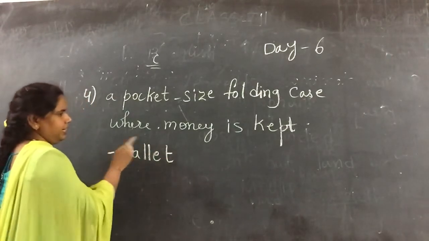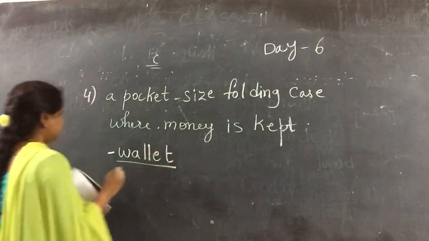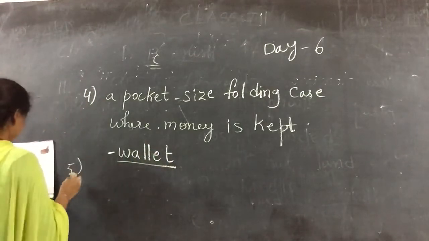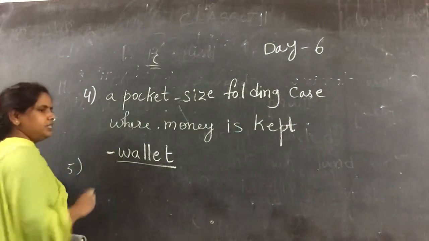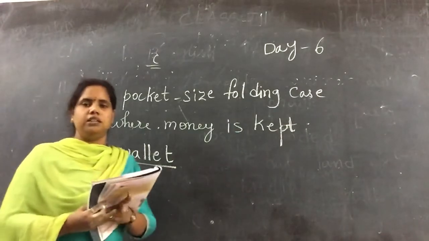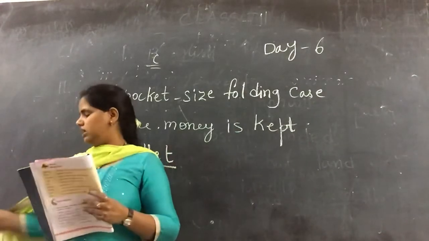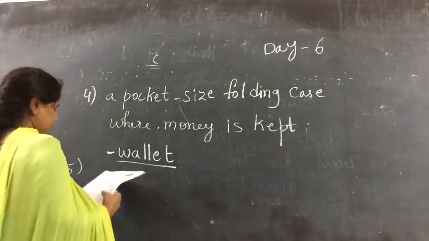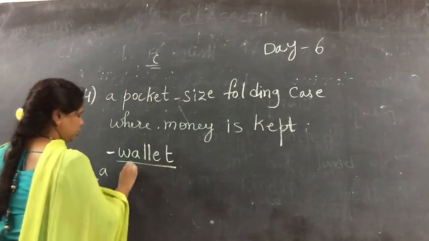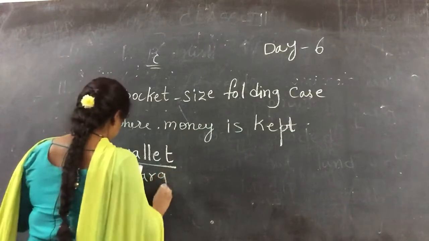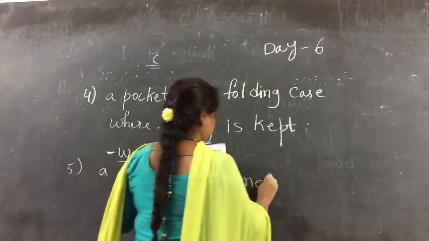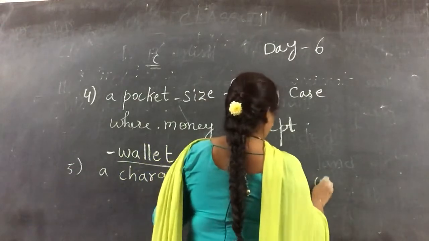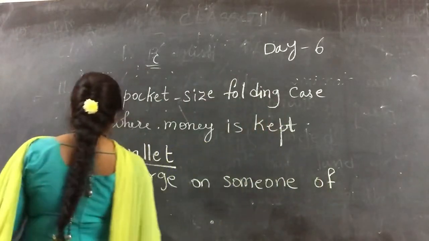W-A-L-L-E-T. Wallet. Okay. In the dash you write down wallet. Fifth one. A charge on someone of wrongdoing. When we tell someone you are doing wrong, the way we tell, that is known as what? He is asking. A charge on someone of wrongdoing.